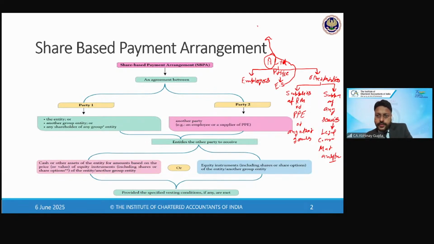Either the shares of A Limited itself, or the shares of its parent company. Give me a second, I'm just resharing the screen.